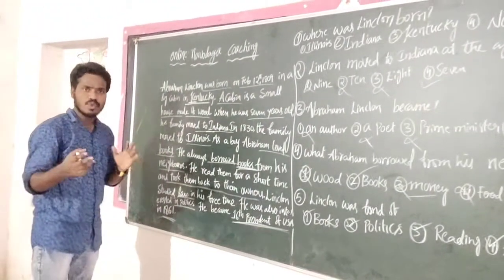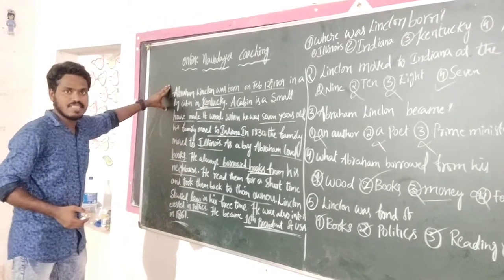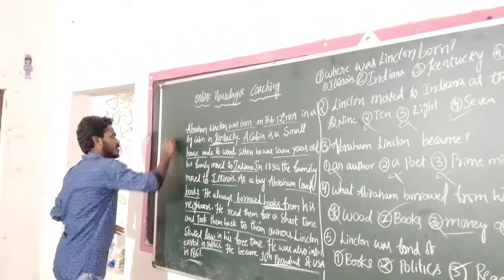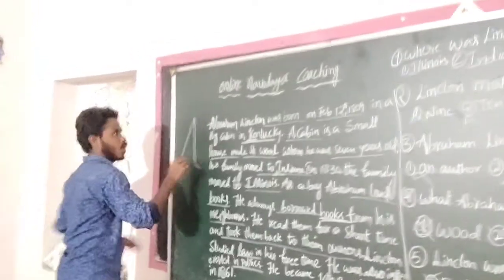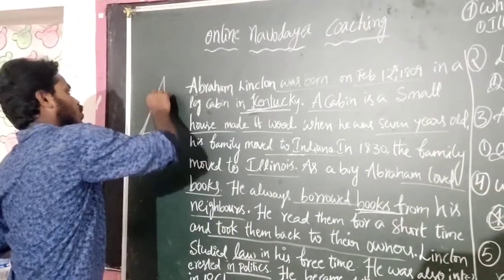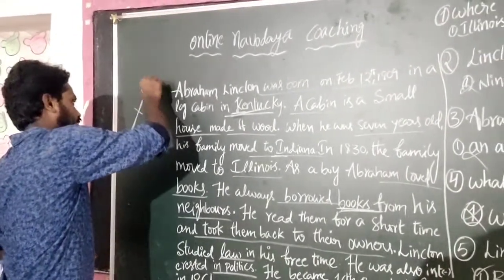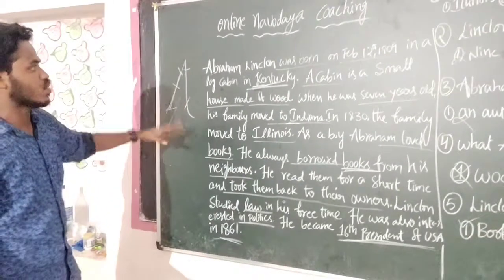And one more trick I wanted to tell you is, it's a very fact-based information passage. So try to plot this paragraph. Plot in the sense, see where it started and how it ended. It started with born. Where was he born? Kentucky. Then he moved to Indiana, he moved to Illinois, he borrowed books, he became president, and the story stopped. That is how the paragraph goes.